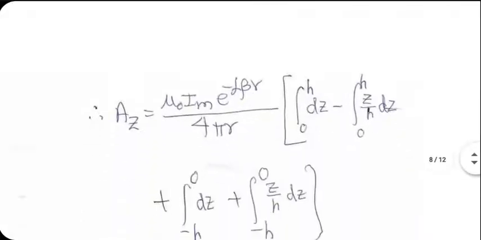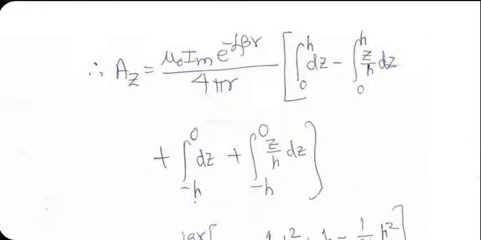Now you do these definite integrals carefully.